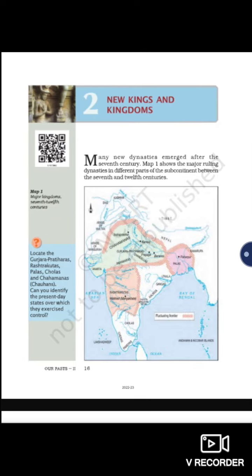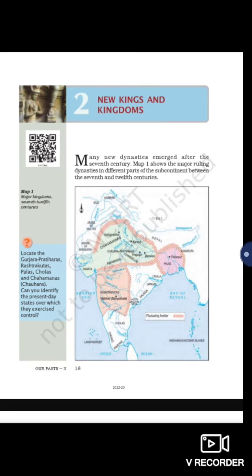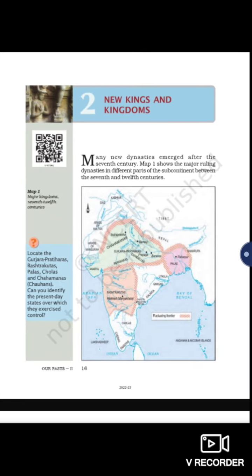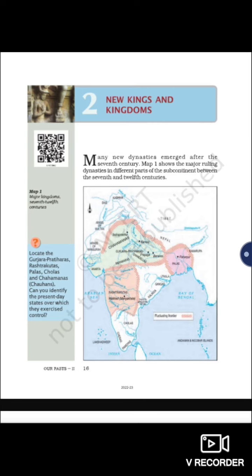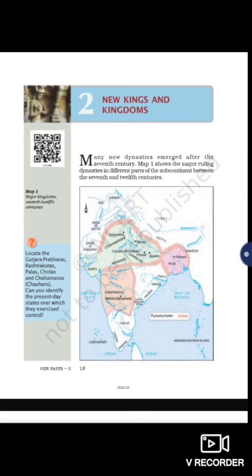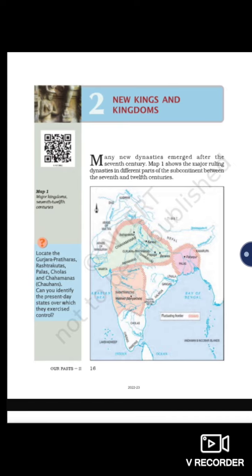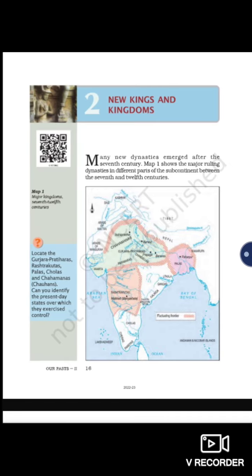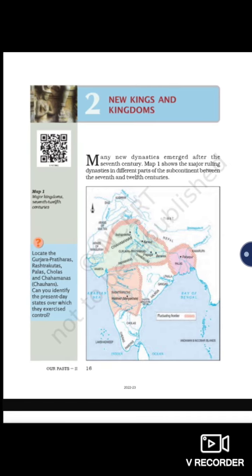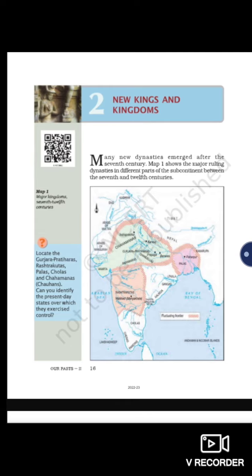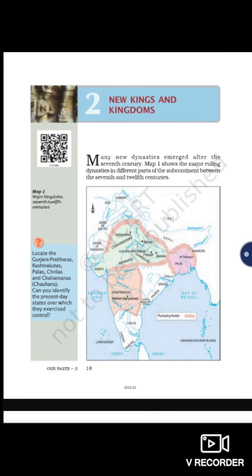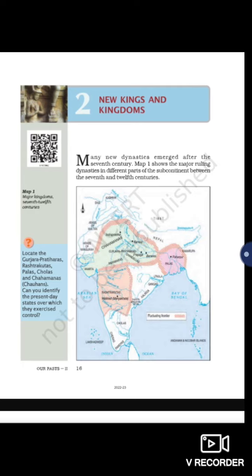In this video, I'm going to give an introduction to a new social science chapter called New Kings and Kingdoms. This is the second chapter in our NCERT textbook of social science. The chapter is all about the new kings and kingdoms who were ruling in the medieval period.